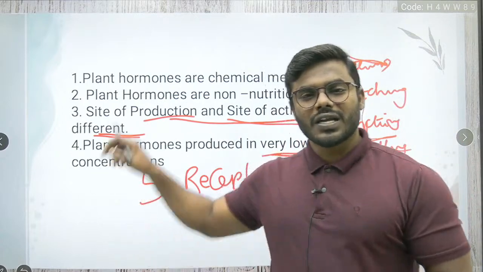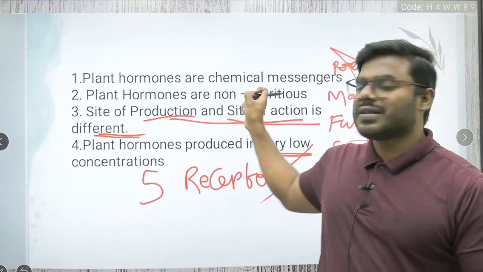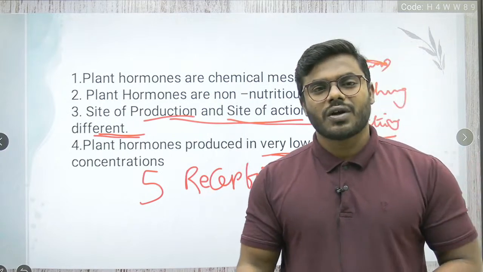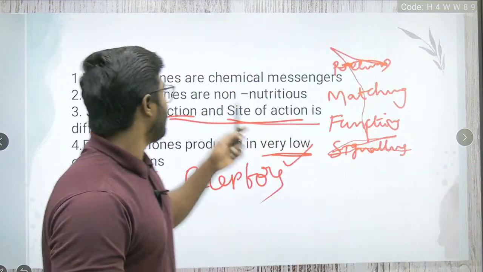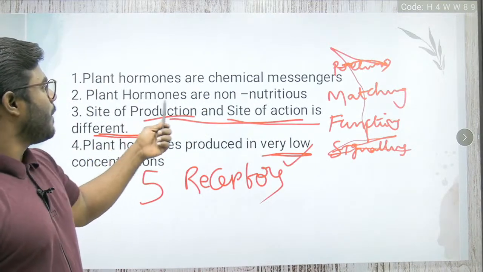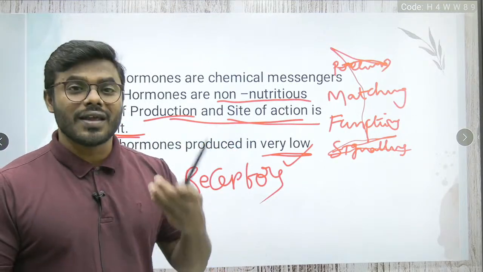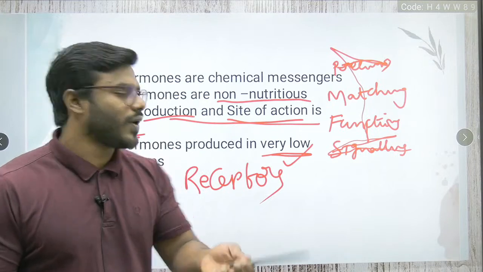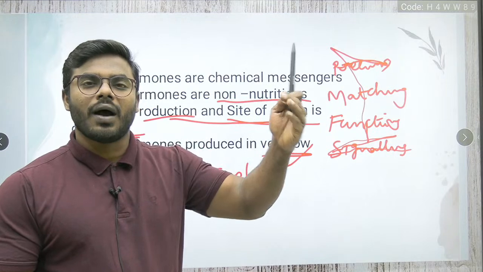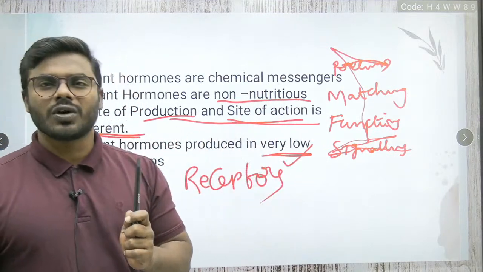Receptors. So let me quickly summarize this particular slide, friends. Hormones are chemical messengers because they are involved in transferring the information, or the message, from one part of the plant body to another part of the plant body. And we call plant hormones non-nutritious in nature because they do not contain any nutritional value, right? And most importantly, hormones are produced at one particular part and show their action on another part. Please don't confuse that.